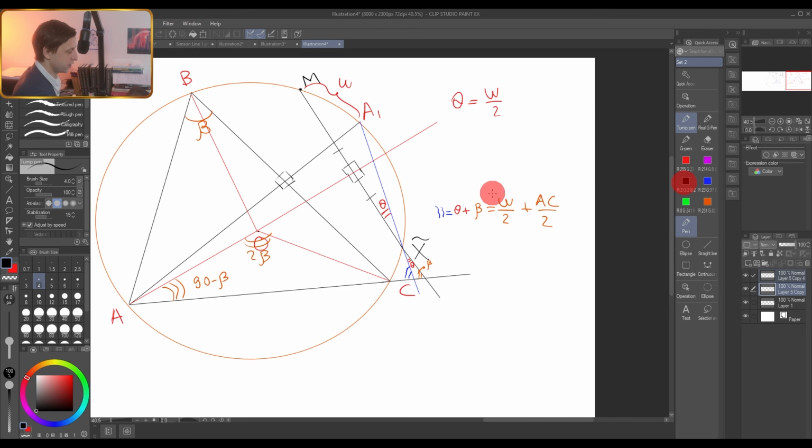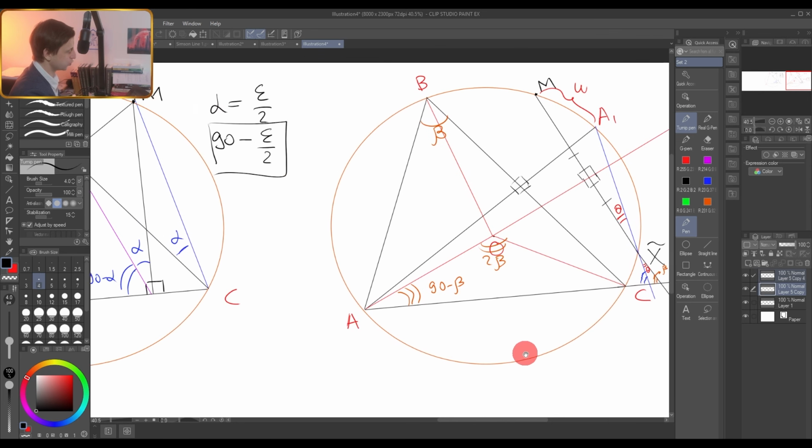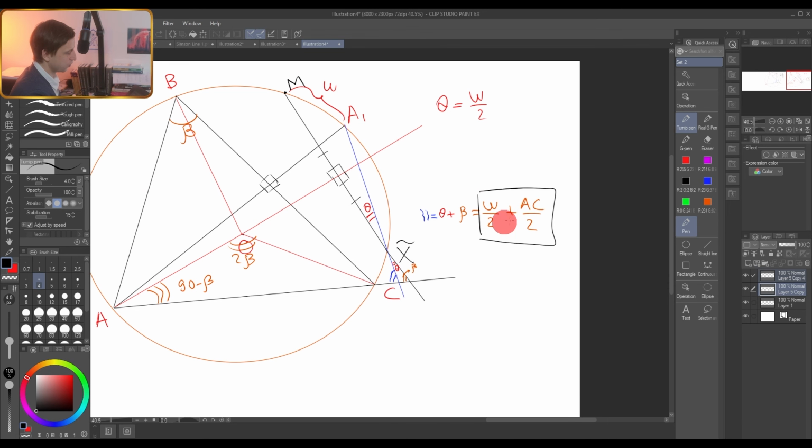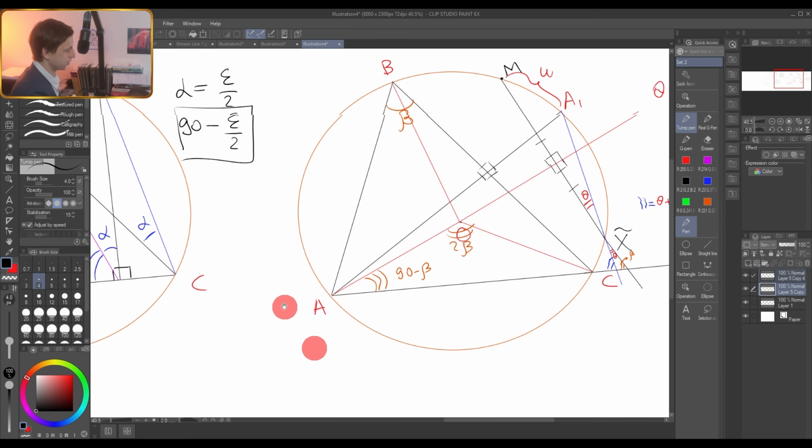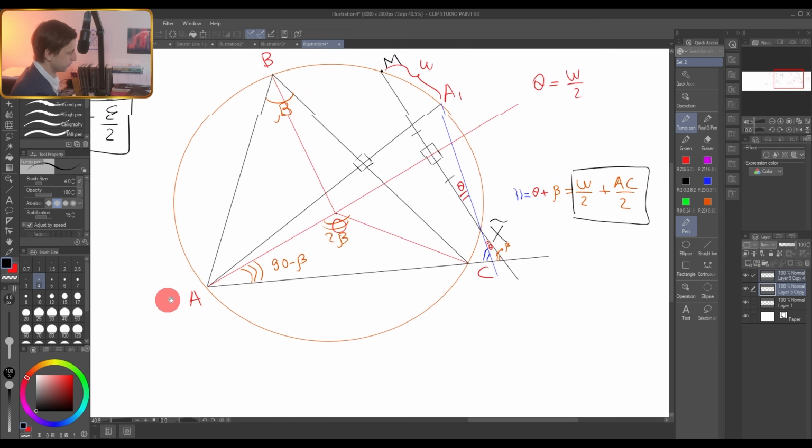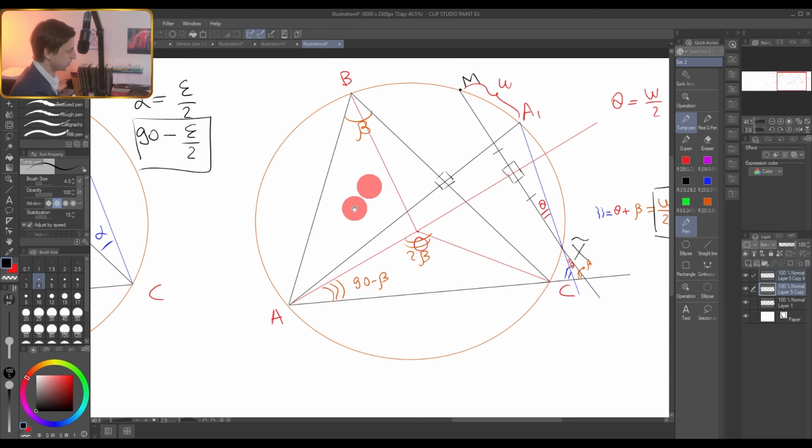So let's emphasize what we have here. The angle between AX and this black line is the sum of these half arcs, omega over 2 and small arc AC over 2. And we want to show that this one is equal to this one. Let's write what we have here, just below this picture: 90 minus epsilon over 2.